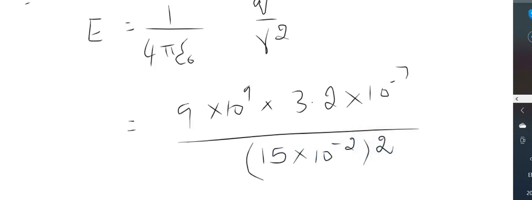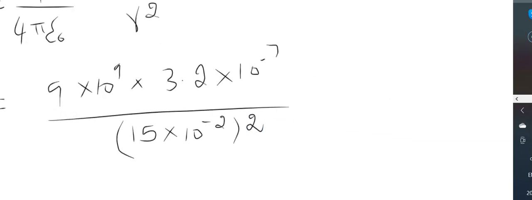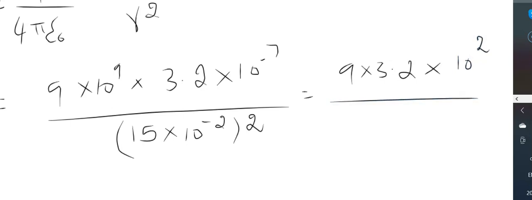Simplifying, we get 9 into 3.2 into 10 to the power of 2 divided by 15 squared, which is 225 into 10 to the power of minus 4. Moving that up, it becomes 10 to the power of 6.